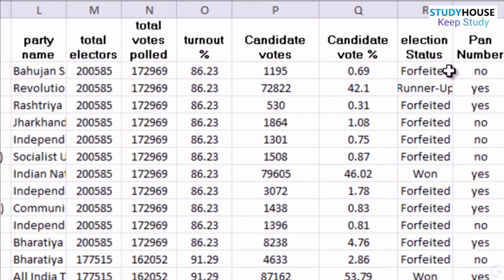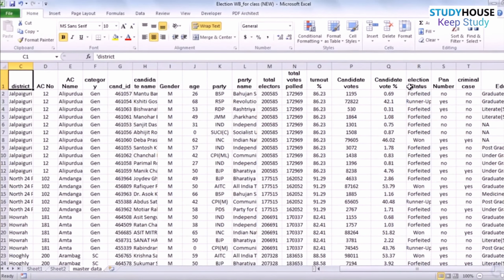This is the status. Clearly, somebody who got 0.69% had his deposit forfeited. The person who won from this constituency got 46% of the votes. The person who was the runner-up from this constituency got 42.1% vote, and the rest have got the remainder of the votes.